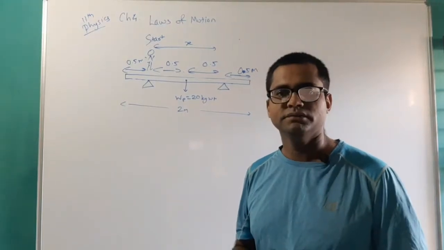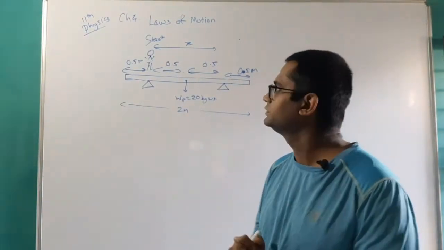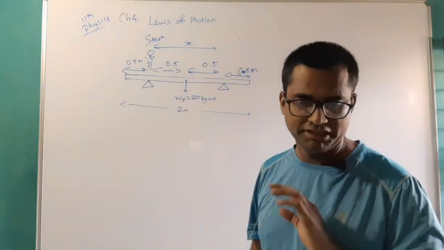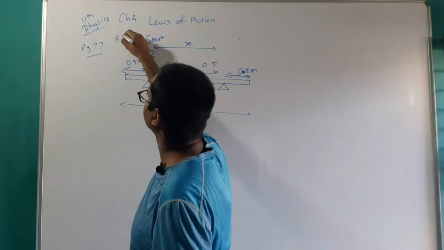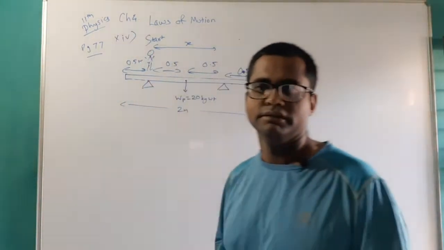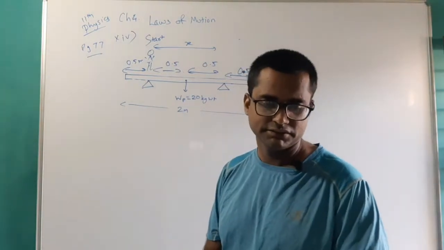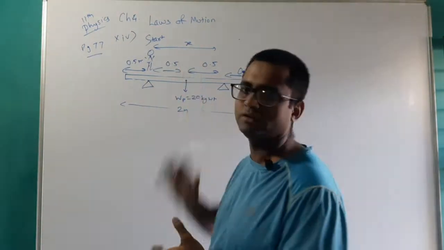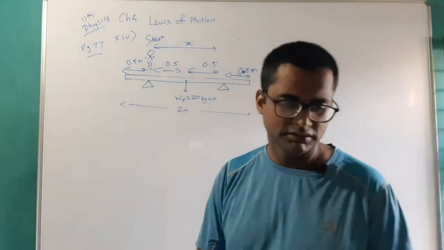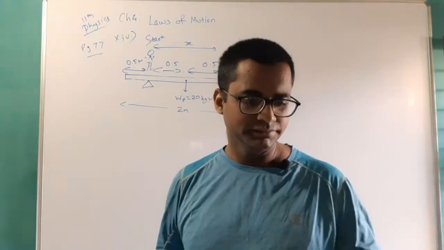In today's video, we will solve one more numerical question from our textbook. It is on page number 77, question number 14. This was again one of the doubt questions from our students. It's an unsolved numerical question from our textbook, chapter number 4, laws of motion. So let's get into the question first. The question will appear on your screen.